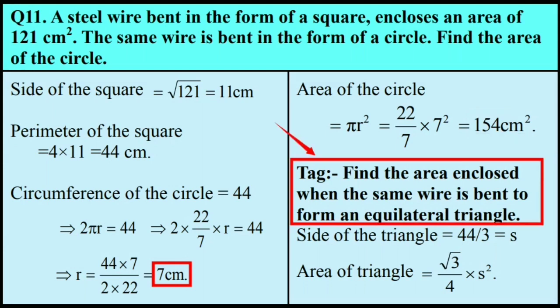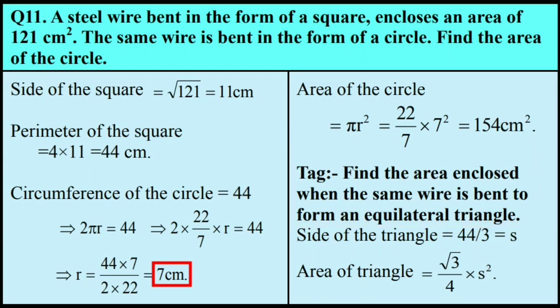Here is a tag put on the question, that is, find the area enclosed when the same wire is bent to form an equilateral triangle. Here too, the length of the wire, that was equal to the perimeter of the square, is also equal to the perimeter of the equilateral triangle.